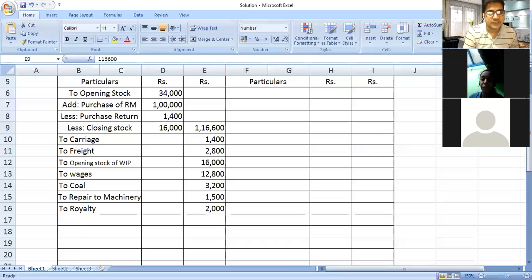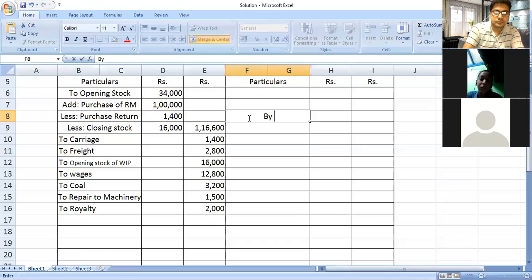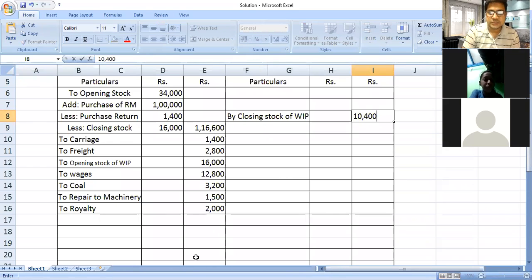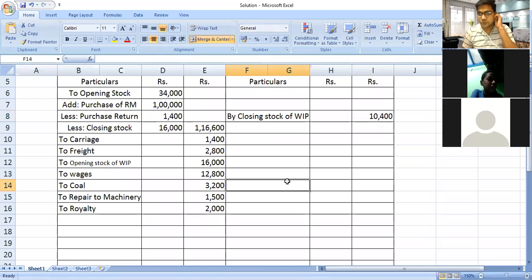After recording this, next is closing stock of WIP. Closing stock of WIP, we will record it, leave 2-3 lines, and then you have to write by closing stock of WIP. WIP means work in progress. Work in progress. And value is rupees 10,400. I hope you understood what is going on.